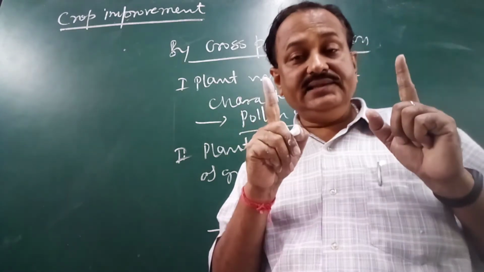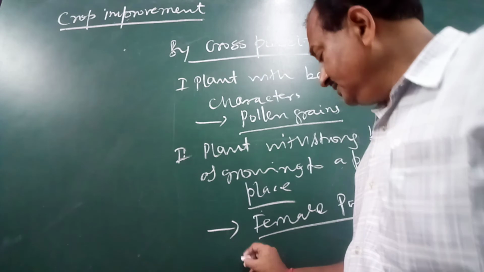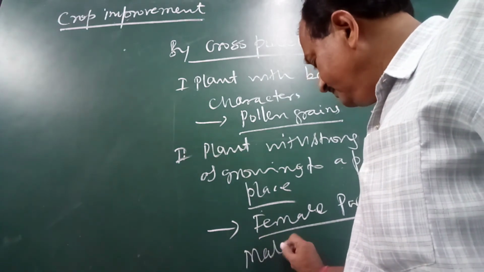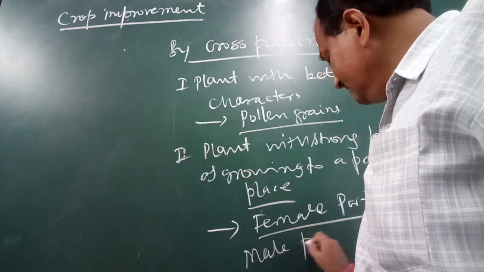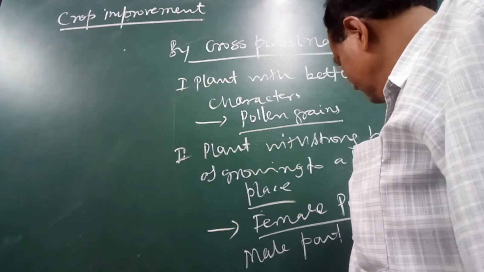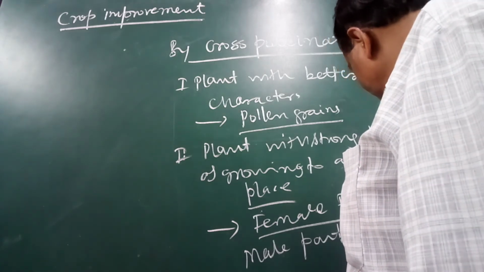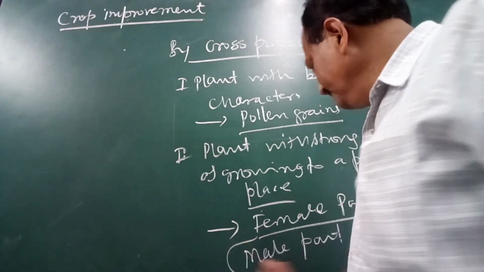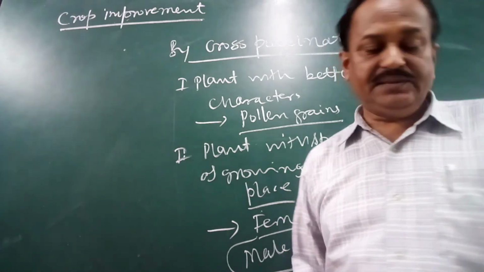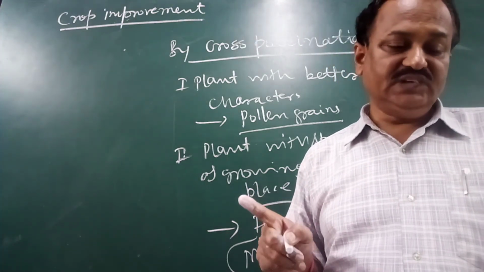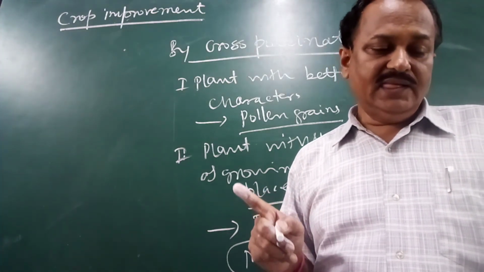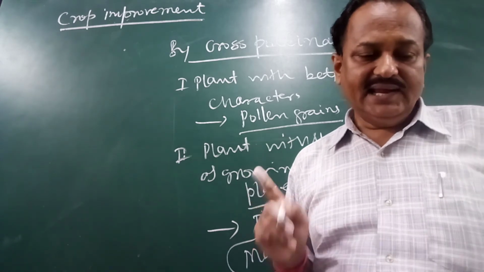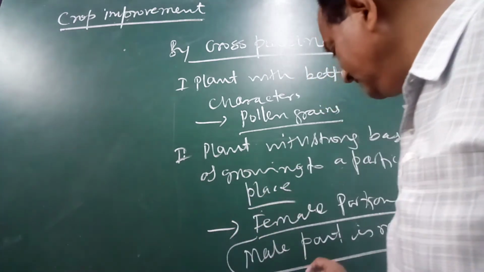In the second plant, the male part, that is the stamen, is removed. The anthers are removed, and it is called emasculation.